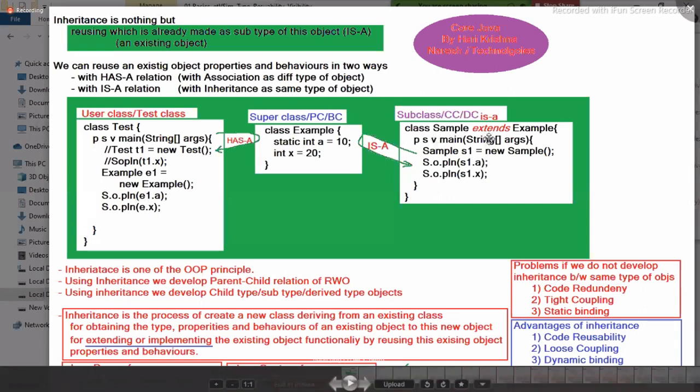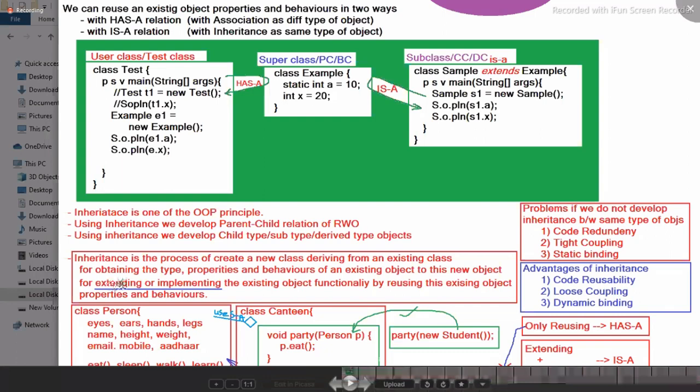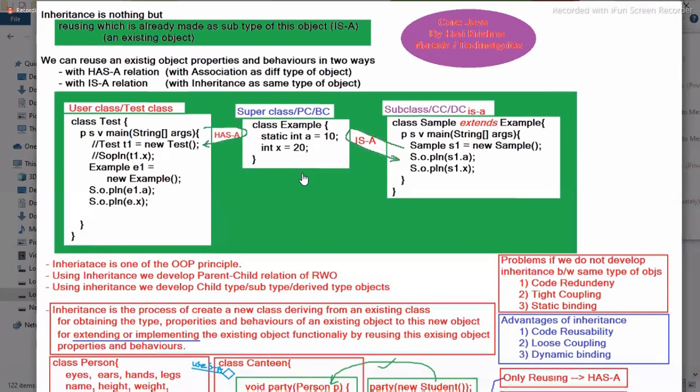So inheritance is not majorly for reusing purpose. It's not meant for reusing. People have wrongly understood this. So inheritance is meant for what? Extending or implementing an existing object's functionality. This program is showing you only reuse. This is the wrong way of using inheritance. If your target is just reusing, don't go for inheritance. Go for has-a relation. If your target is extending or implementing, then only we should choose the inheritance relation. I wanted to highlight all the points. Please start writing these notes.